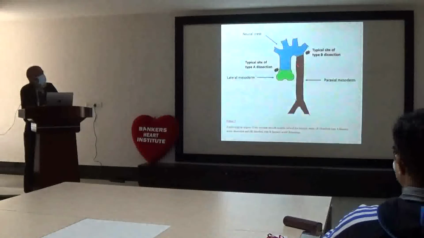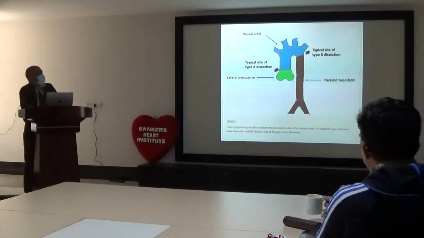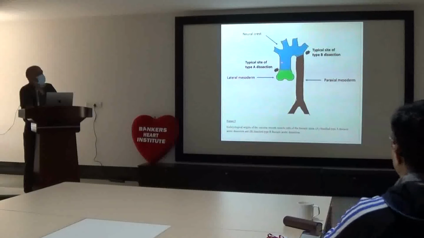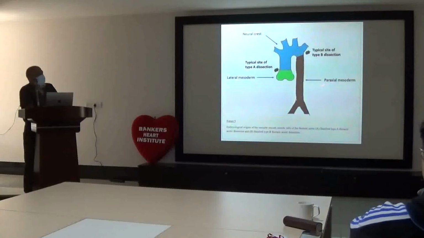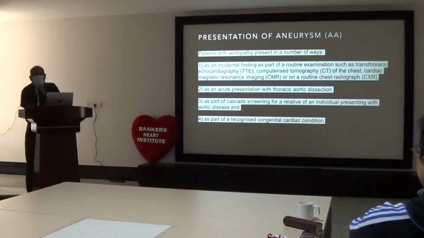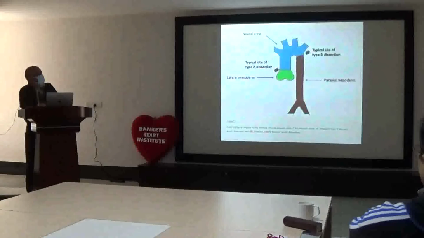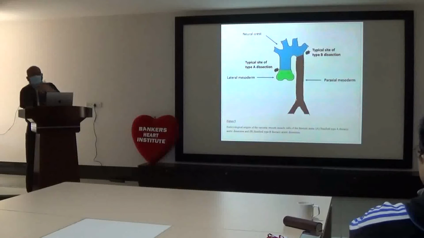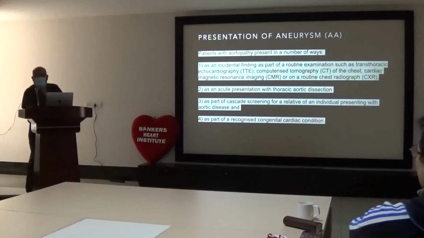So if you see, this comes from the lateral mesoderm, and this arch and part of the tubular portion is from the neural crest, and this is from paraxial mesoderm. So this is the common site of dissection, rupture or intimal tear. This I came to know yesterday only when I was reading a lot of articles. Which is the common site? The common site is this one for ascending aorta and arch, and this one for Stanford type 2. Usually these two sites we normally see. It can be anywhere, but this is the commonest site.